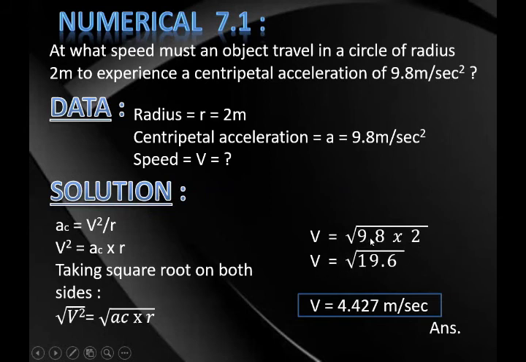Multiplying both values, we get 19.6, and when we solve the root, we get the answer 4.427 meter per second.